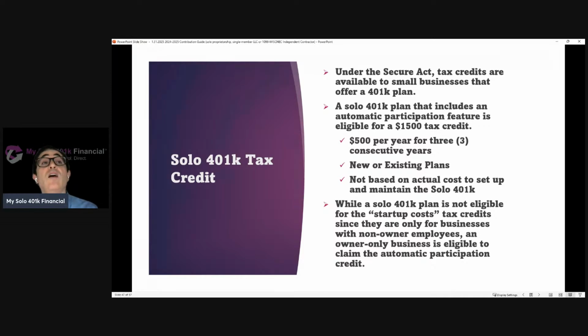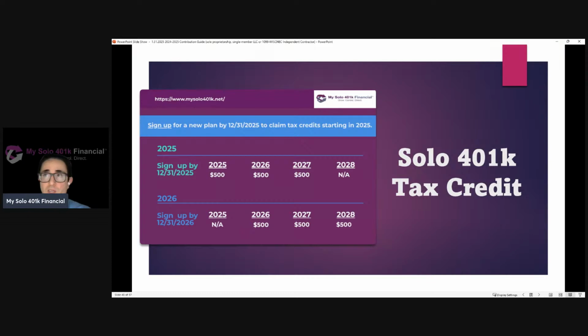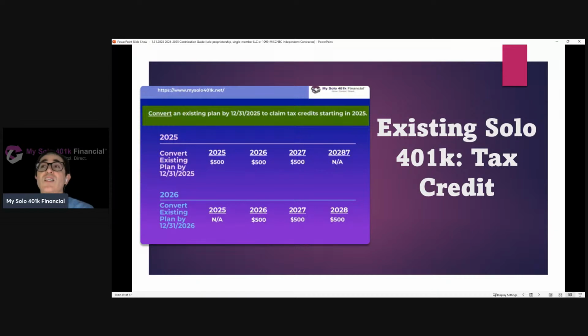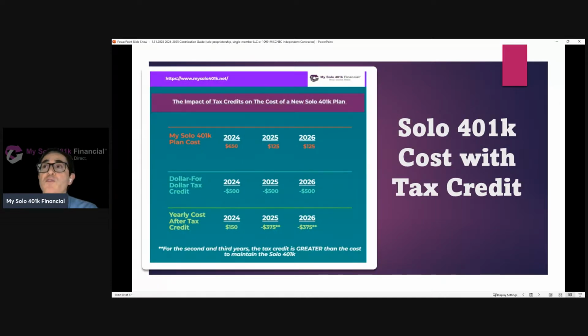It's also noteworthy that unlike the startup cost credit, that's a function of the startup costs, the automatic participation credit, the solo 401k tax credit, is not based on the actual cost to set up and maintain the solo 401k. So if someone signs up for a new plan here in 2025, they'd be eligible to start claiming the credit when they file their 2025 taxes, and then again for 2 more years for a total of $1,500. If someone has an existing solo 401k and then upgrades to our plan, they'd be eligible to start claiming the credit when they file their 2025 taxes, and then again for 2 more years for a total of $1,500.